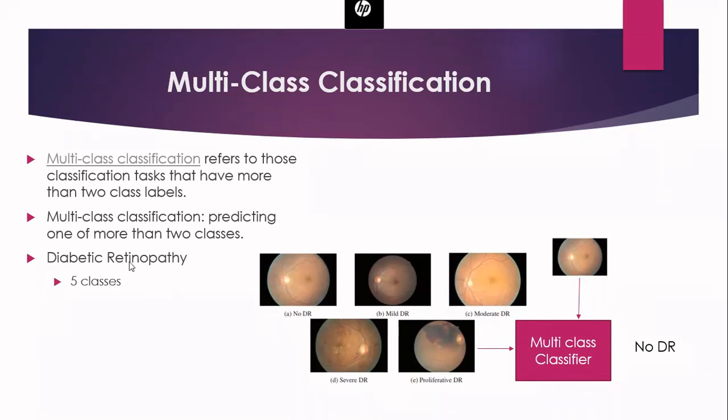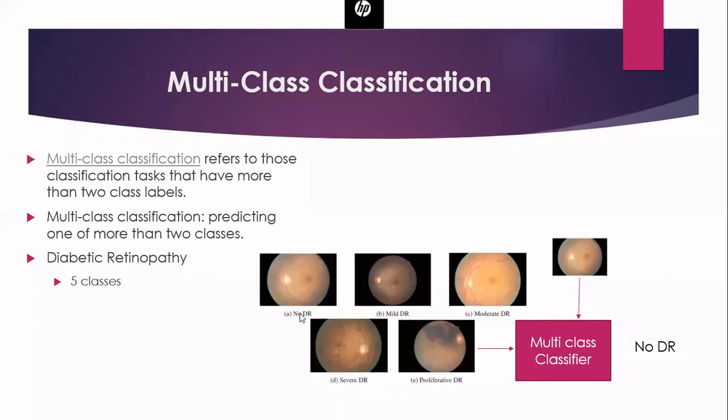So what is diabetic retinopathy? Nowadays, whenever people have diabetes, they get other diseases which are related to that. And one of the important problems people get because of diabetes is that the retina will be affected. So they have conducted surveys and this is currently detected. And in diabetic retinopathy, they have identified that based upon the severity, we have 5 different classes of output. One is if your eyes are normal, you will have no DR. DR stands for diabetic retinopathy.